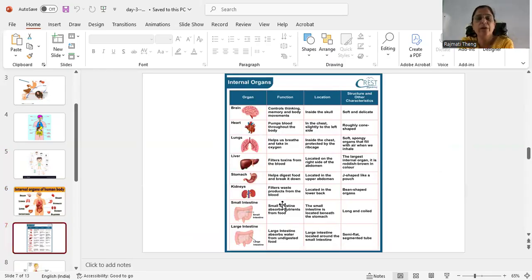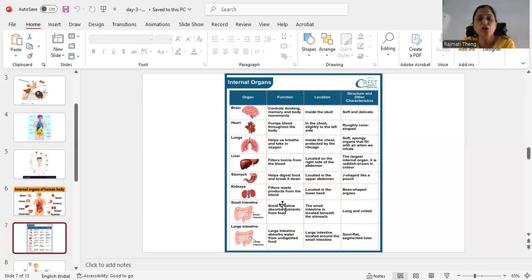So the brain is the important organ. Its function is control, thinking, memory, and body movements. Like this, every organ has a particular function. The heart pumps the blood through the body. The lungs help in breathing and respiration.